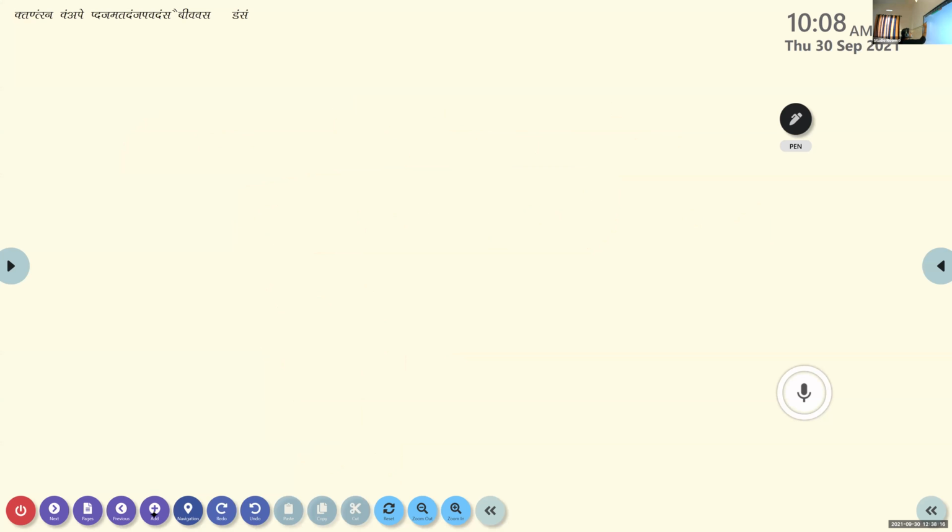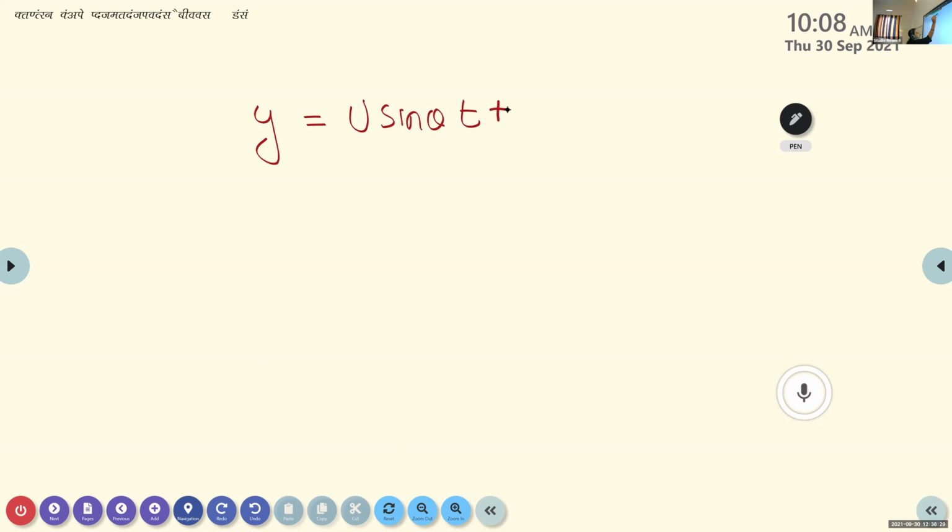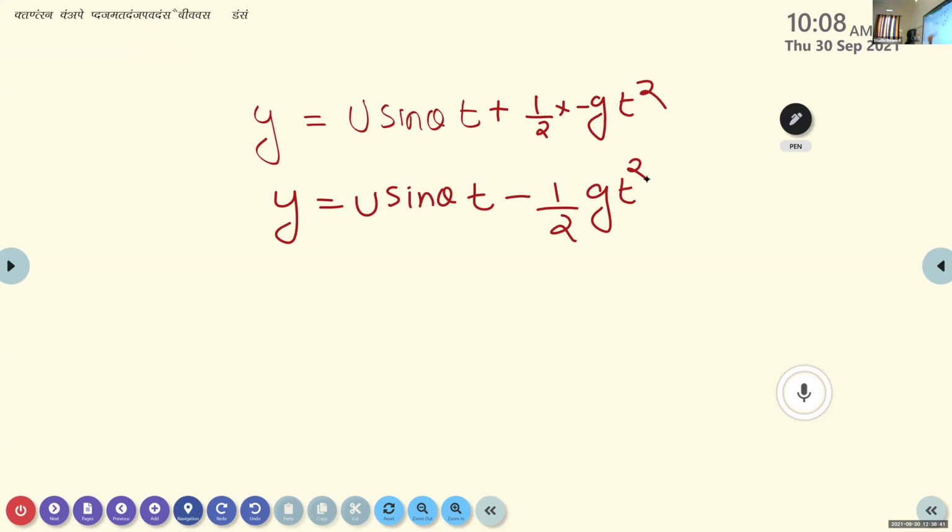So the equation becomes, instead of s, we have y. Y is equal to u sin theta t plus half into minus g t square. Or y is equal to u sin theta t minus half g t square. Put this equation as equation number 1.